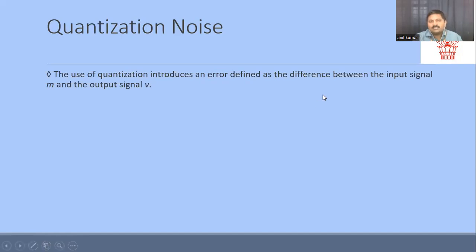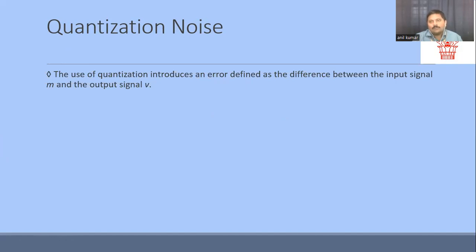For this, we need to estimate the quantization noise, or we can call it quantization error. The quantization noise in a communication system is nothing but the difference between what we have estimated and what exactly the signal is. That is the term we call quantization noise.